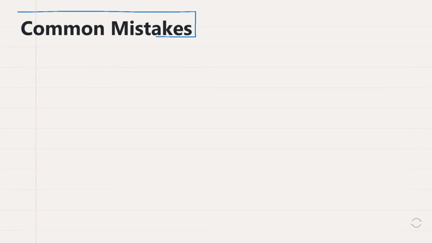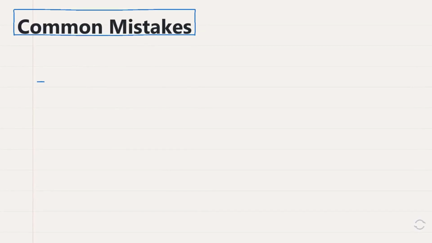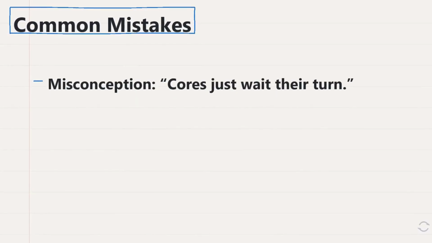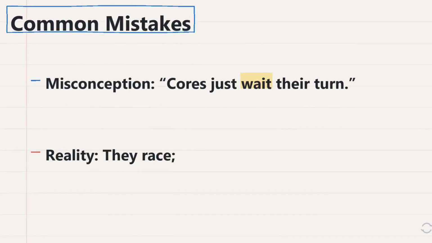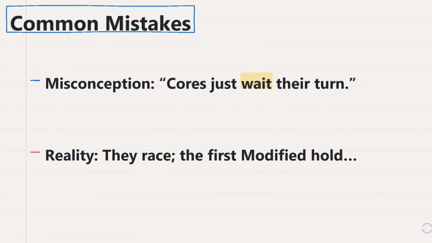Misconception: cores just wait their turn. Reality: they race. The first modified holder wins ownership. Others stall until the write-back completes, measured in cycles, not fairness.